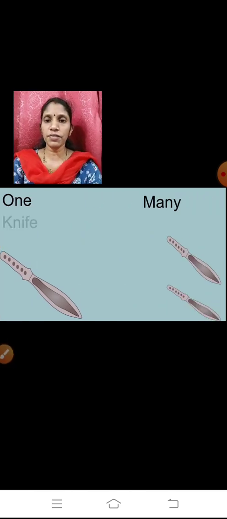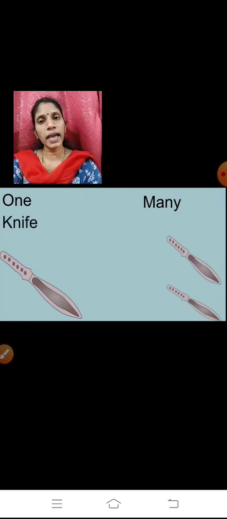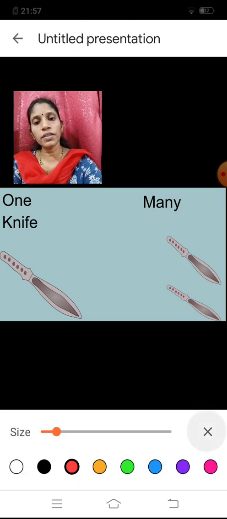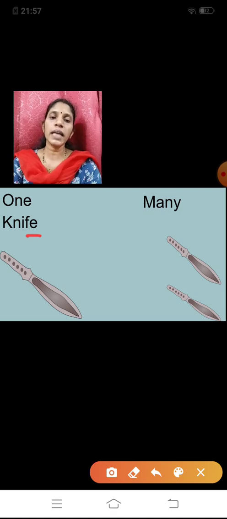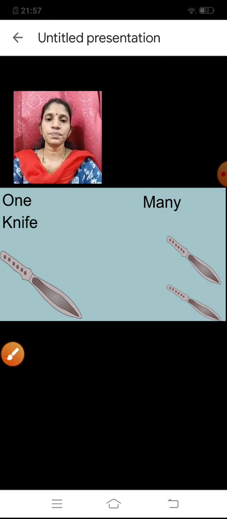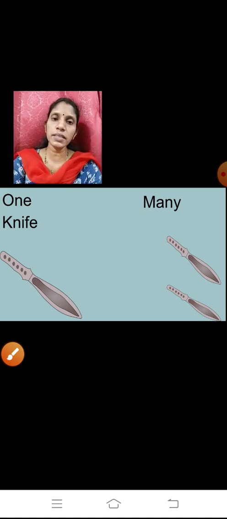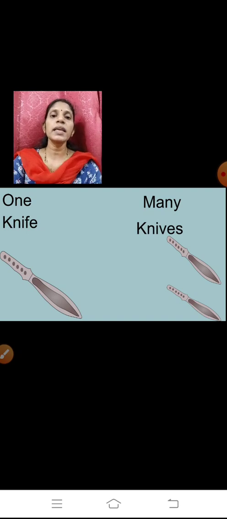Okay, now the next one. One knife. Here you can see the word is ending with FE. When the word is ending with FE, what are you supposed to do? You are supposed to add VES. On the other side you can see there are many knives. What is the spelling of knives?